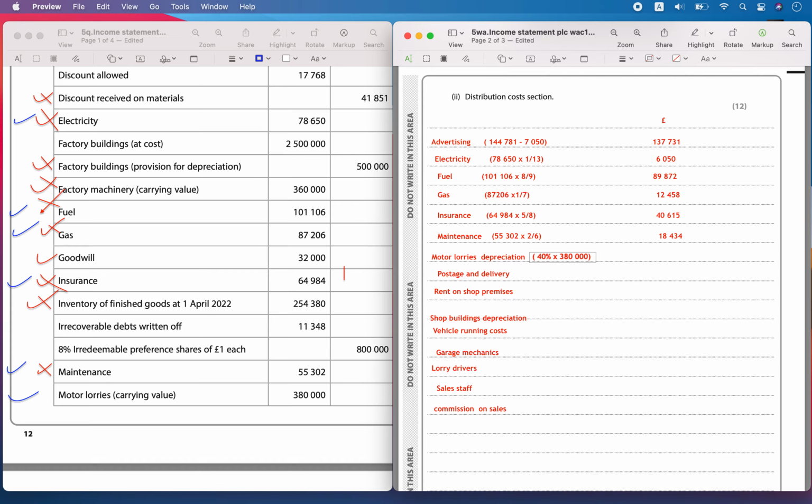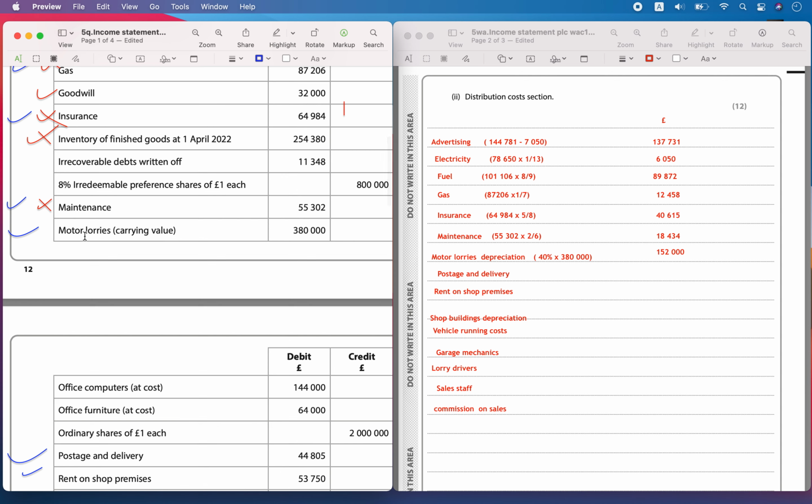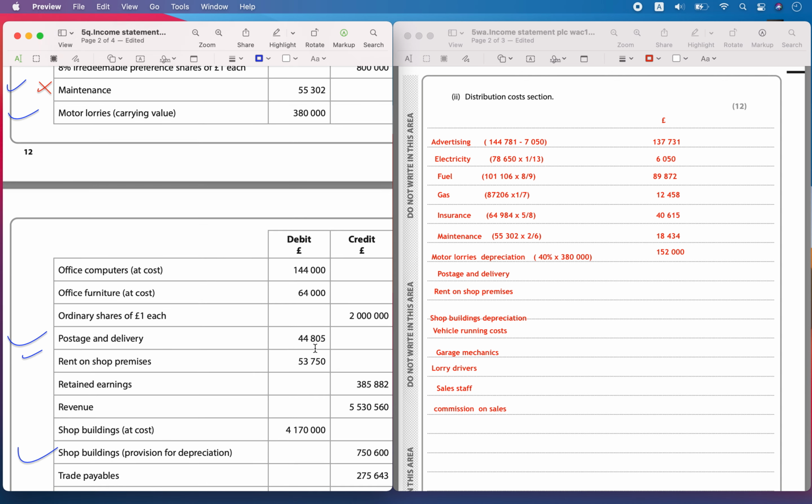So that is going to be equal to 0.4 times 380,000. So that is equal to 152,000. So let's write it here, 152,000.